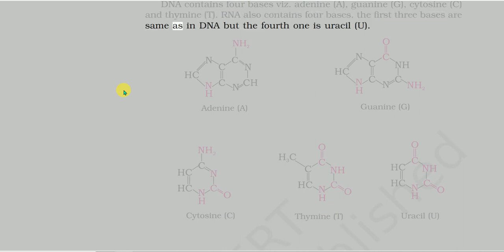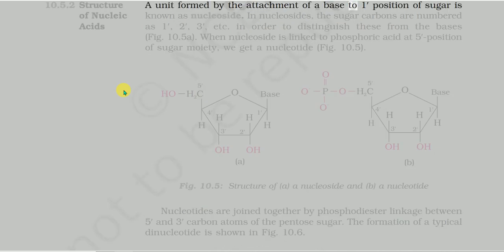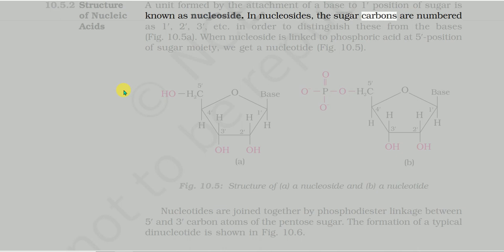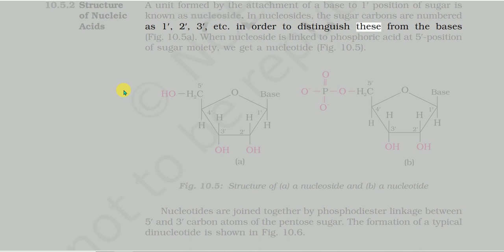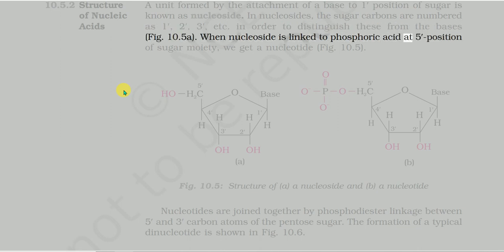A unit formed by the attachment of a base to the 1' position of sugar is known as nucleoside. In nucleosides, the sugar carbons are numbered as 1', 2', 3', etc. in order to distinguish these from the bases. When nucleoside is linked to phosphoric acid at 5' position of sugar moiety, we get a nucleotide. Fig. 10.5. Structure of a nucleoside and a nucleotide.